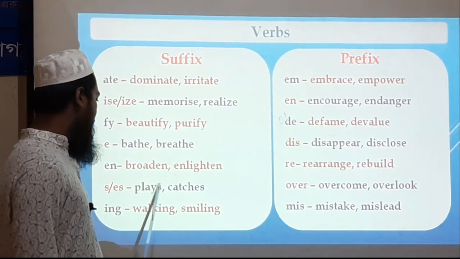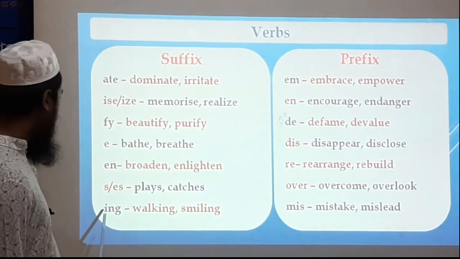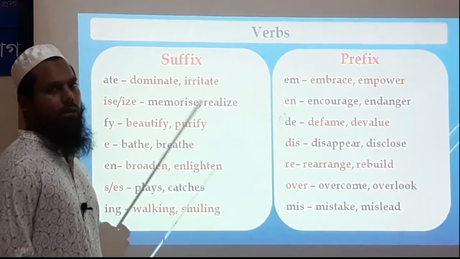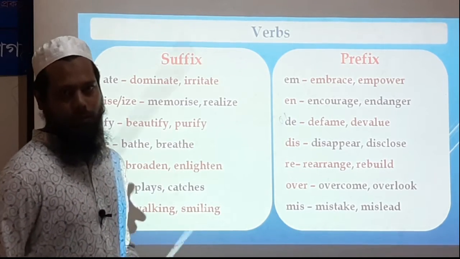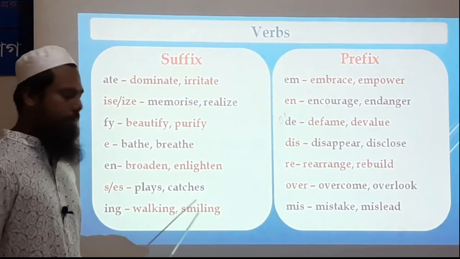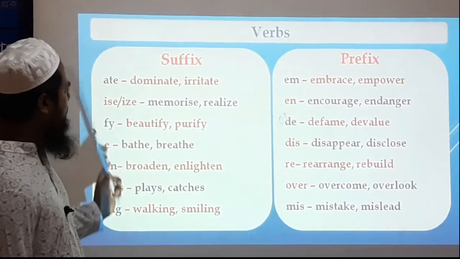So then the s and es are also suffixes. Ing, walking, smiling, in participle, gerund, or in continuous tenses we use ing with a verb form. So this ing is also called a suffix.